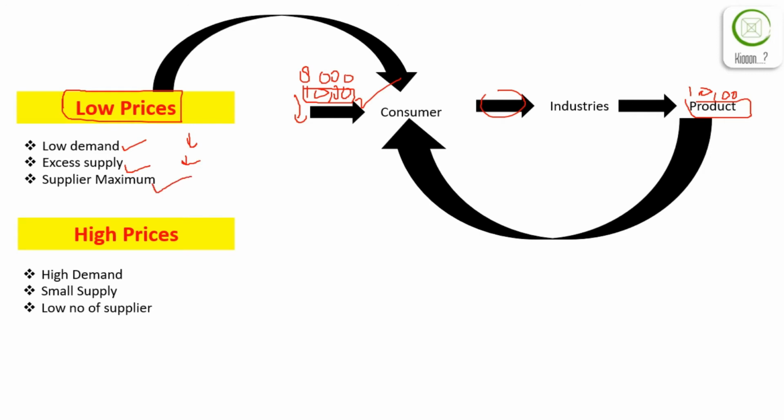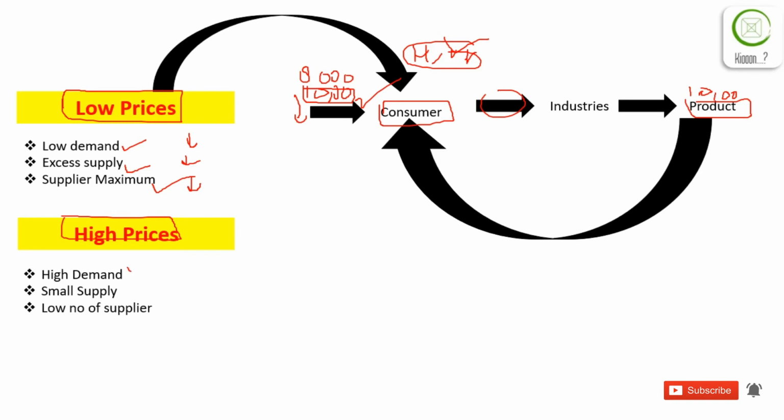The third thing is supplier maximization. In this scenario, if there is a demand of 10,000 Android devices and there is only a single supplier, then the prices will increase. But if there are multiple suppliers such as Huawei, Oppo, Vivo and iPhone, the number of suppliers increases for the consumer, and each one wants to increase its market capitalization, so the prices will also decrease and be kept low. So how do the prices of a product increase in the market? High demand.